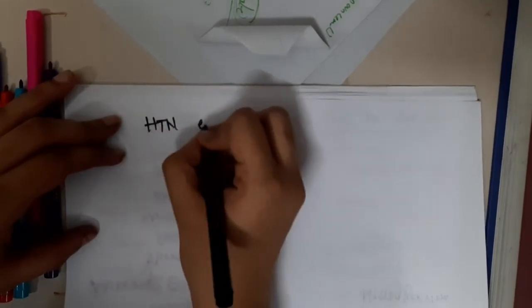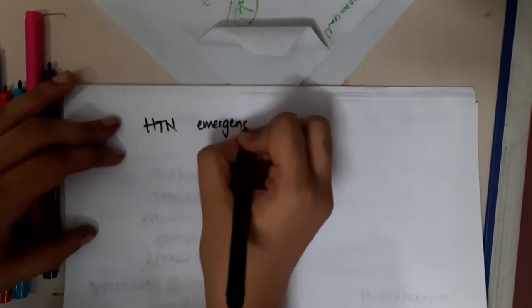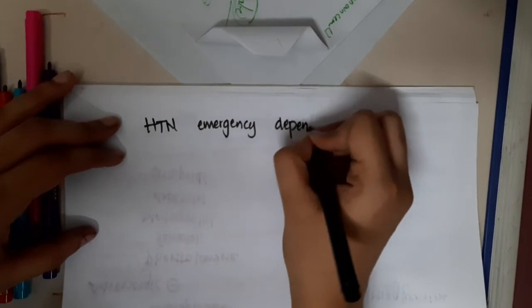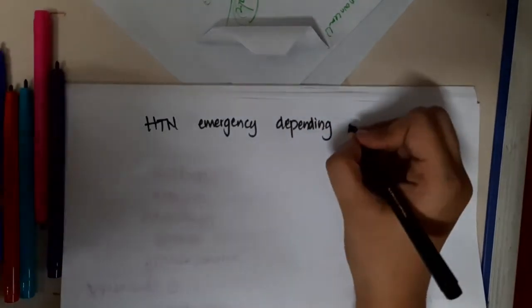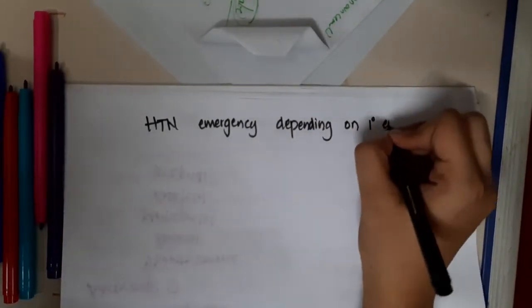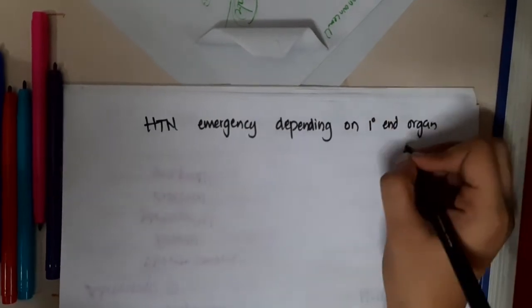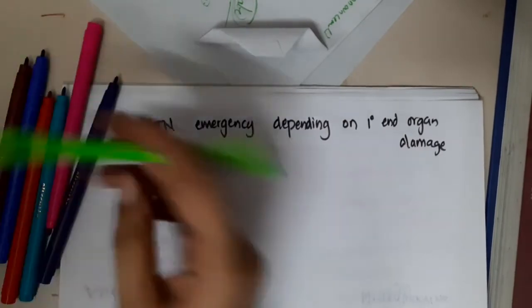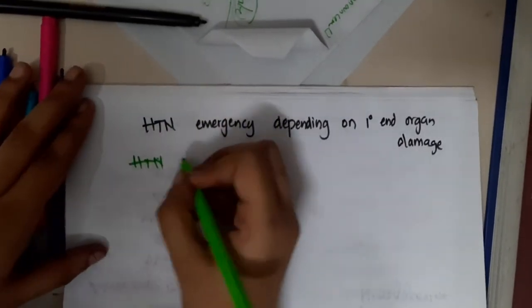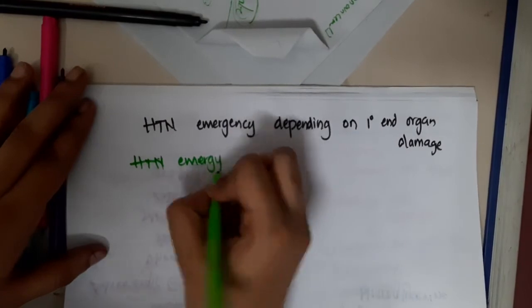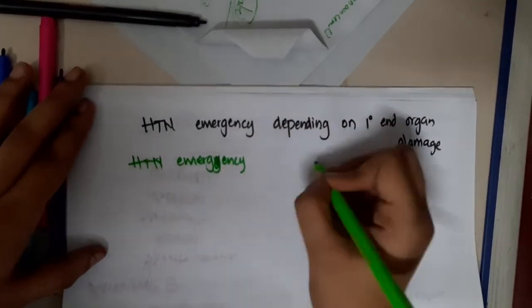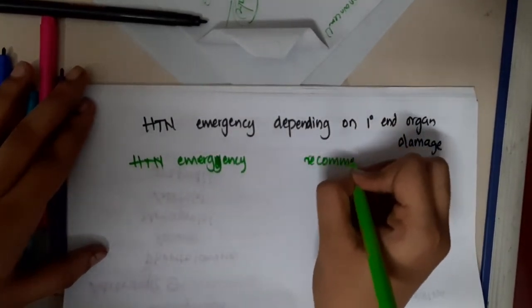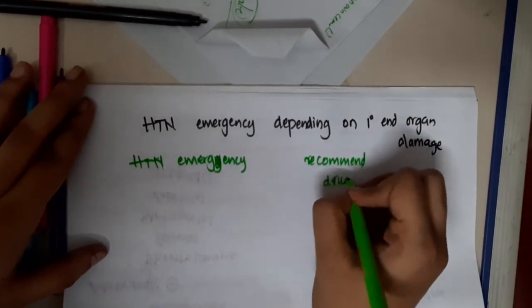Next, hypertensive emergency depending on primary end organ damage. So I will make a list: first the hypertensive emergency, then the recommended drug and the drug which should be avoided.